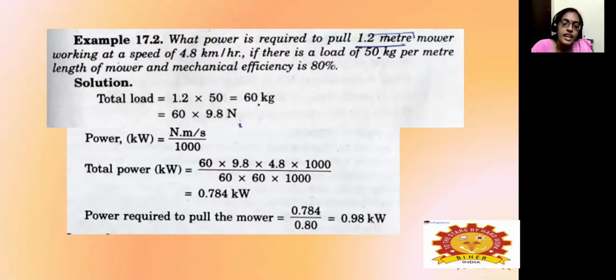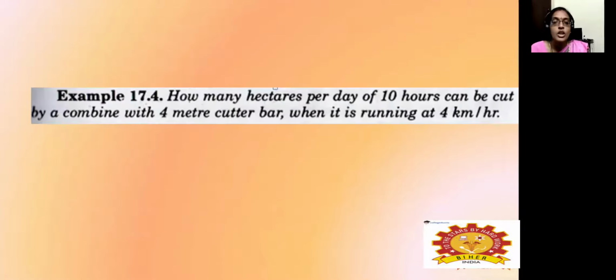Then we have to calculate the total power required. In the formula they have given 1000 and divided by 1000, so we arrive at 0.764 kilowatts. Then we have to calculate the total power required to pull it over, with a mechanical efficiency of 80%. So we are dividing by 0.8, and we arrive at 0.98 kilowatts.